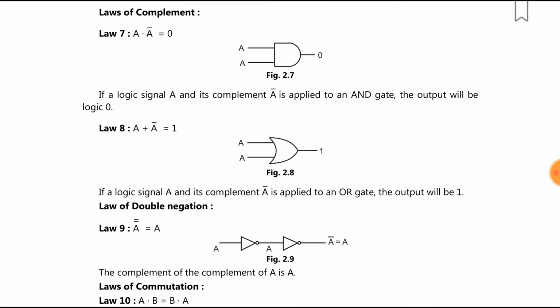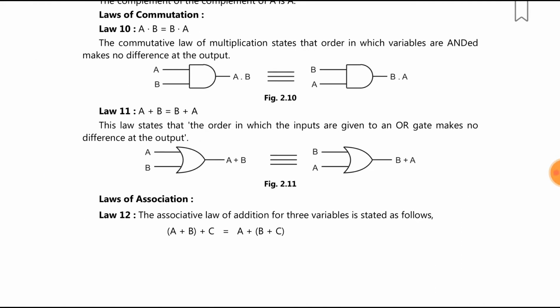Now A into A bar is 0. A plus A bar is 1. Then the law of double negation. A bar bar is A. Law of commutation. A into B is equal to B into A. The commutative law of multiplication. Now A plus B is equal to B plus A.